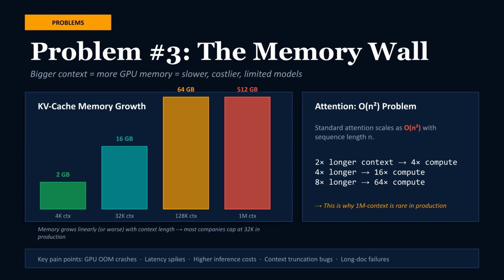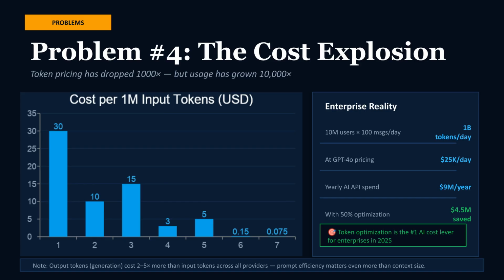Problem 3 is the memory wall. Bigger context requires more GPU memory, leading to slower, costlier, and more limited models. KV cache memory grows, reaching hundreds of gigabytes for large contexts. Furthermore, the standard attention mechanism scales as O(N squared), meaning small increases in context size result in large increases in computation. Problem 4 is the cost explosion.